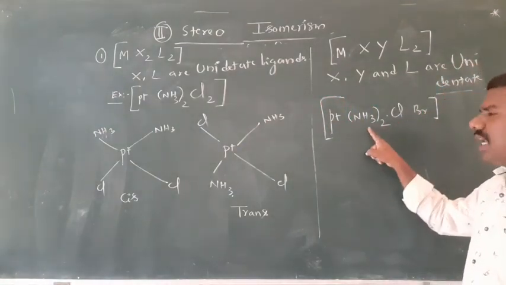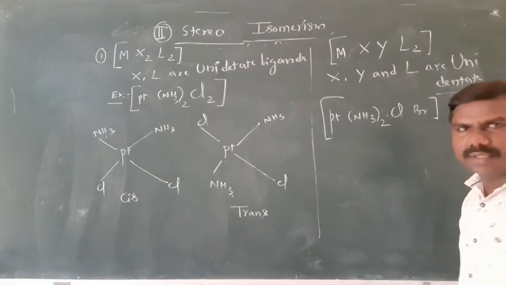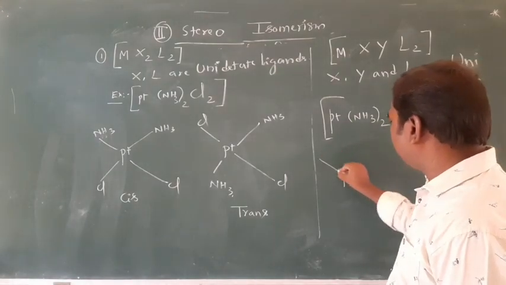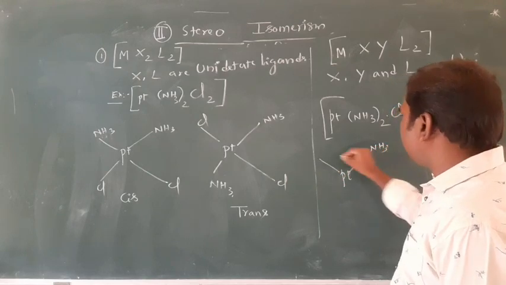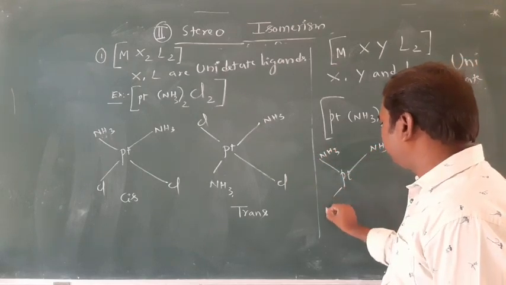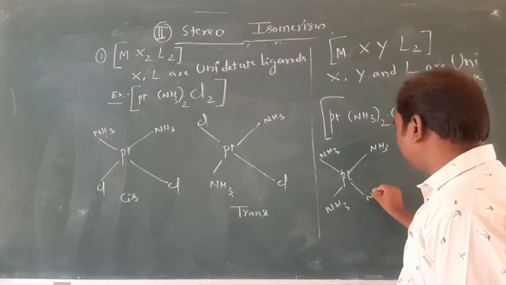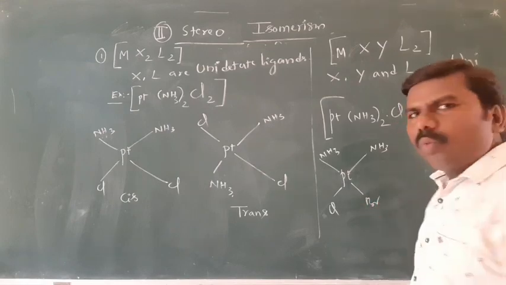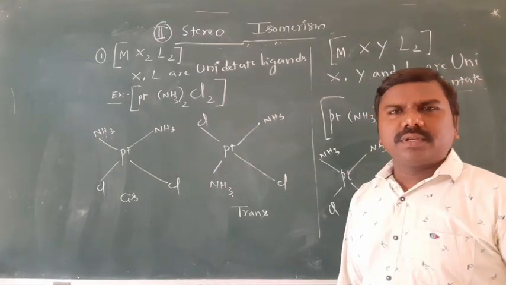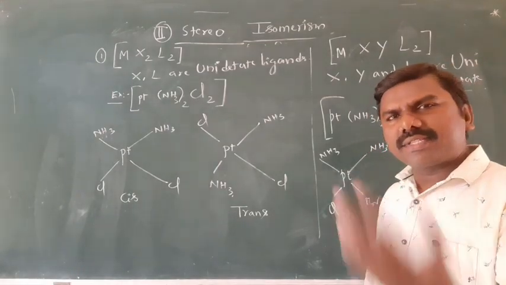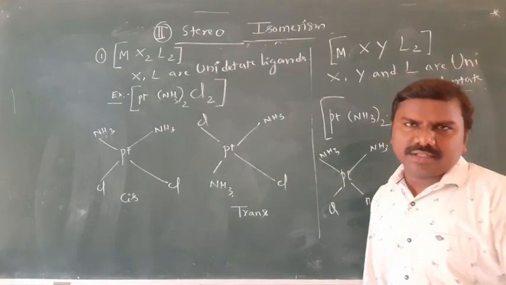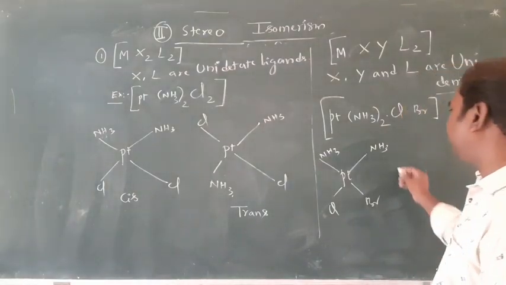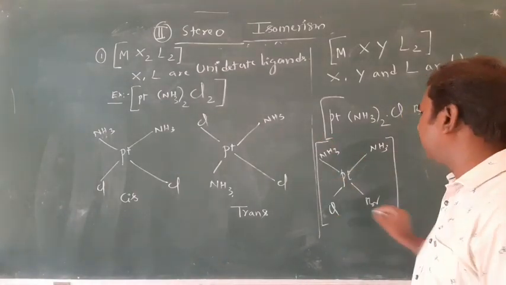Then platinum, 2 NH3s on same side. Sorry, these are Cl and Br. We need only 2 identical groups, then you can decide identical on same side cis, opposite side trans. Remaining may or may not be same, no problem. Then it is the complex.